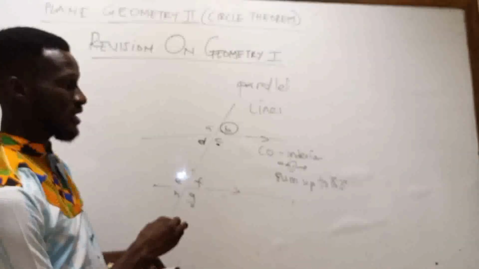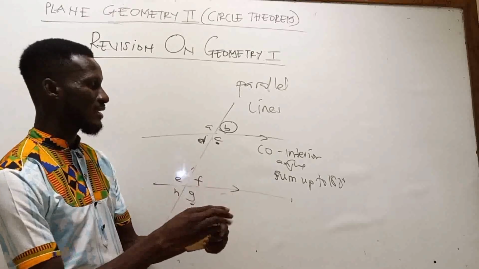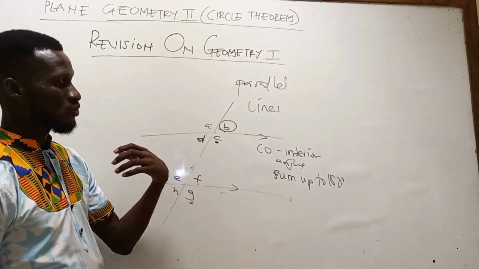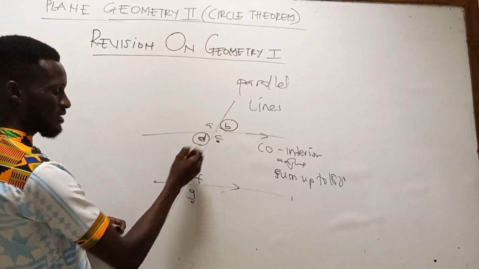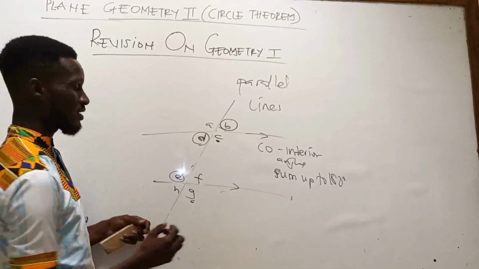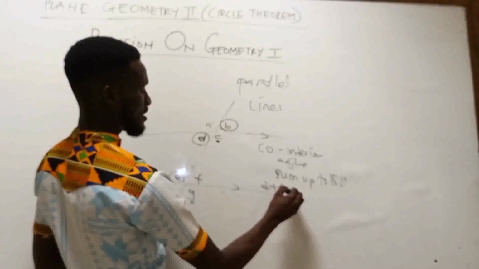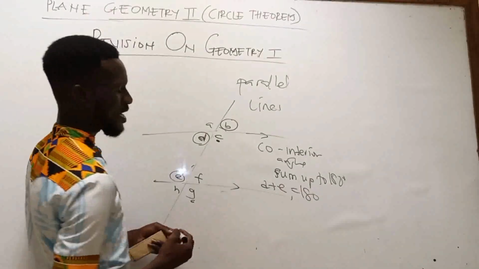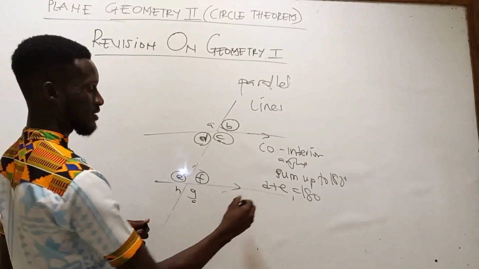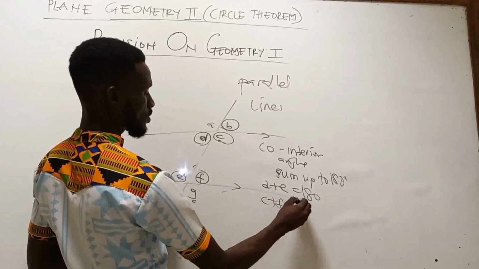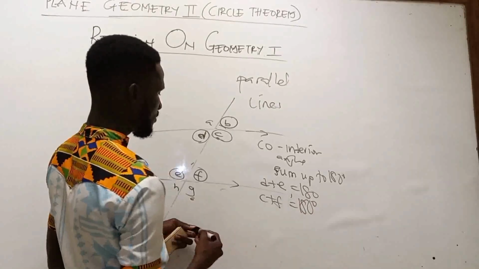So when you have co-interior angles, the two angles that are inside add up to 180. D and E are co-interior angles, so D plus E equals 180. At the same time, C and F are also co-interior angles, so C plus F equals 180 degrees.